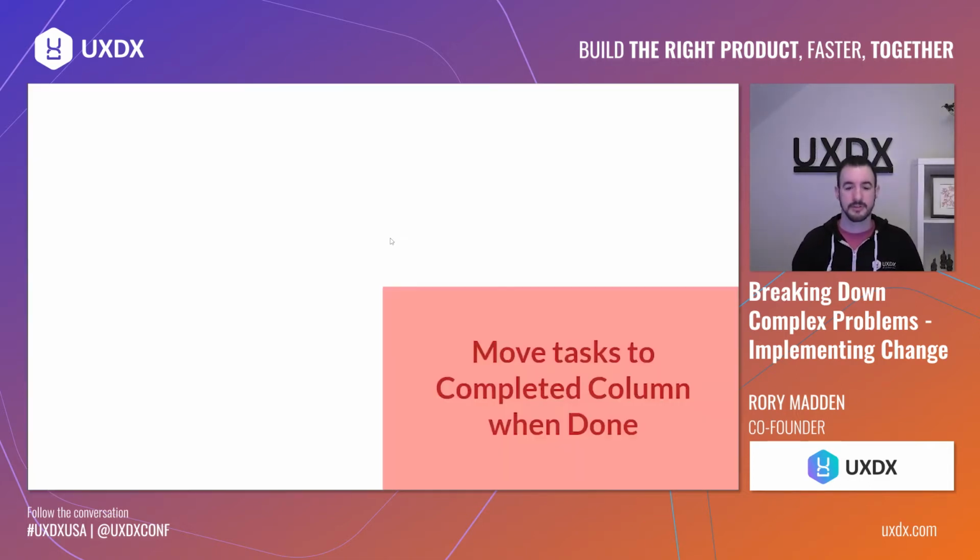The first example I'm going to give is, let's say you were working with some software to track the progress of building a software product. One of the things that often comes up is kind of a Kanban board style of item. You want to move tasks when they're completed into a done column. That's very simple. There's no ambiguity there. Very easy to develop. There's no real complexity there.